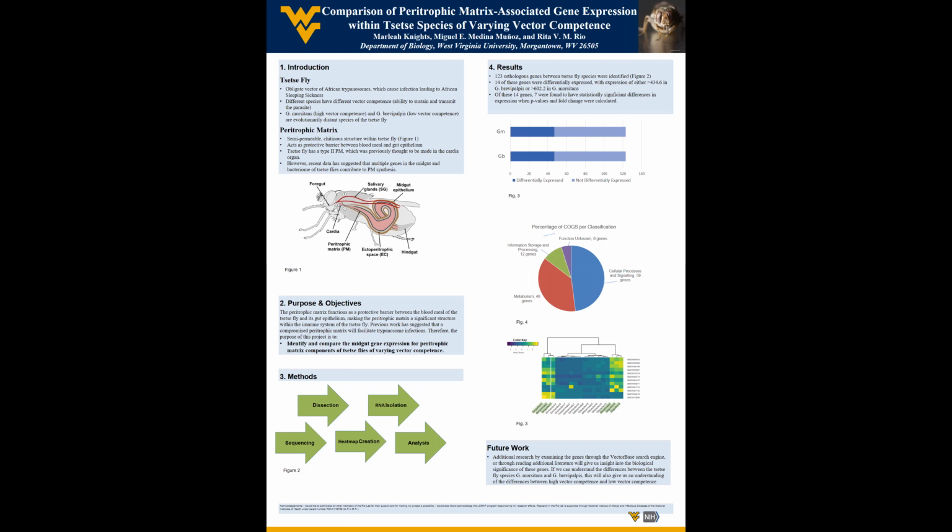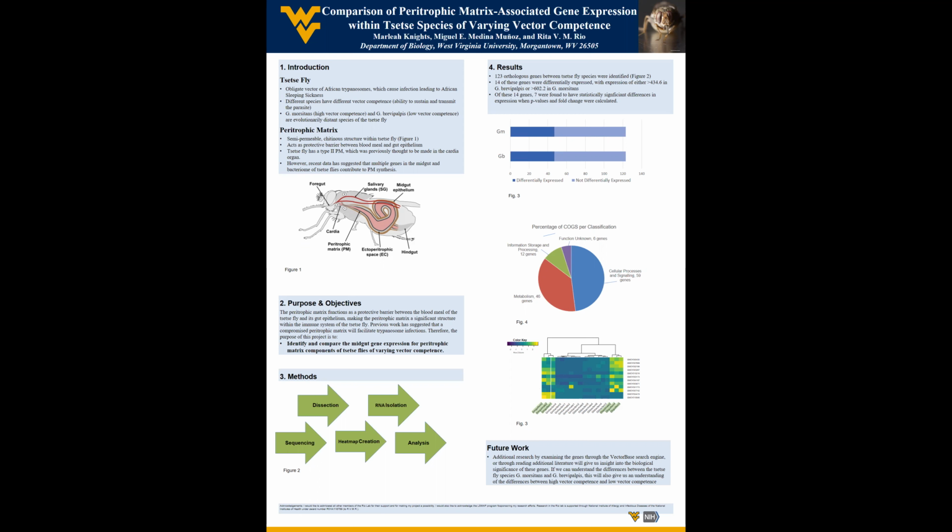African trypanosomiasis is caused by parasites known as trypanosomes, which are transmitted to human hosts through an insect known as the tsetse fly. However, tsetse flies can differ in their abilities to sustain and transmit the parasite. This quality is known as vector competence. Therefore, it is important that we understand how vector competence is determined. This study attempts to answer the question, what makes one species more likely to transmit trypanosomes?